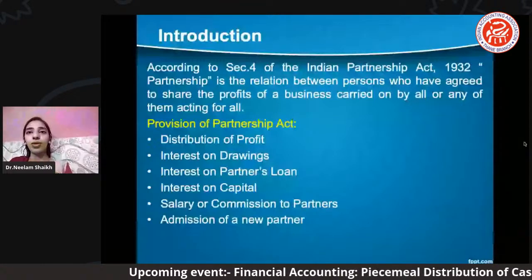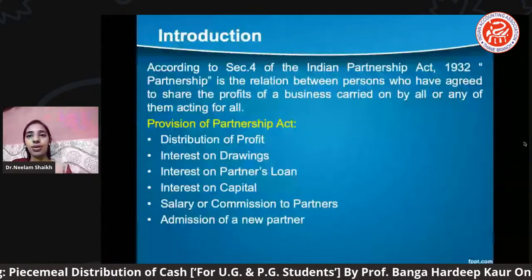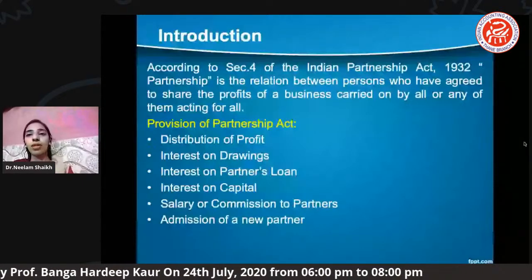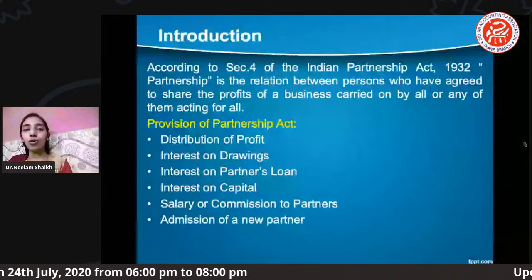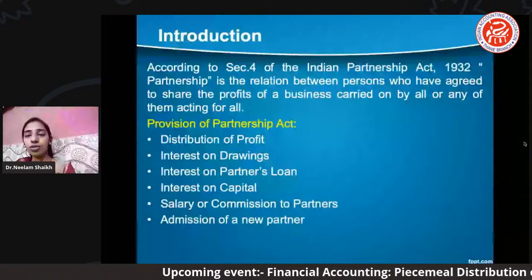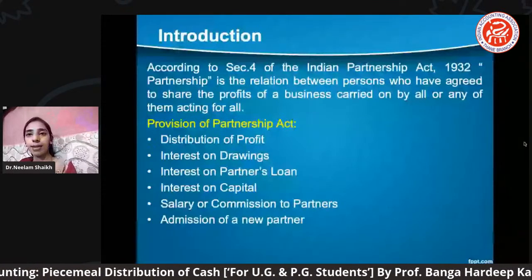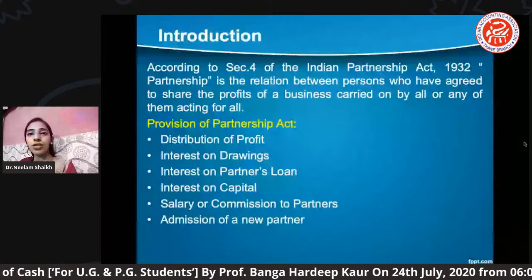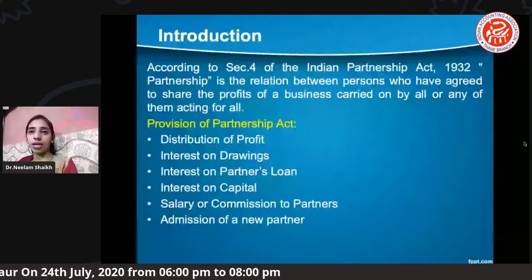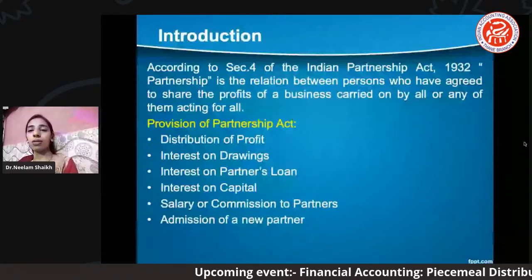In that case, we usually take the 6 month as the interest rate. Okay, so interest on partner's loan, interest on capital, salary or commissions to the partner, and the admission of a new partner. These are all things which we have covered yesterday. Students, keep this in your mind whenever you calculate any practical problem. This entire provision you will get some more, as a working note, and you have to work accordingly. So these are the 6 points which I thought are a must to recall in today's session.